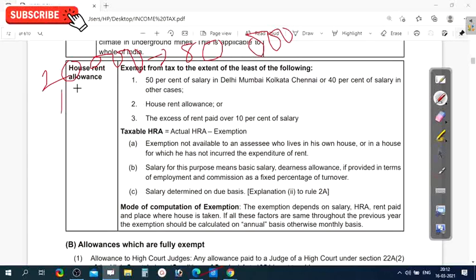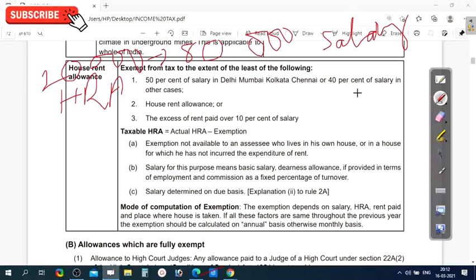This is HRA, and this is salary. Calculate the taxable HRA.